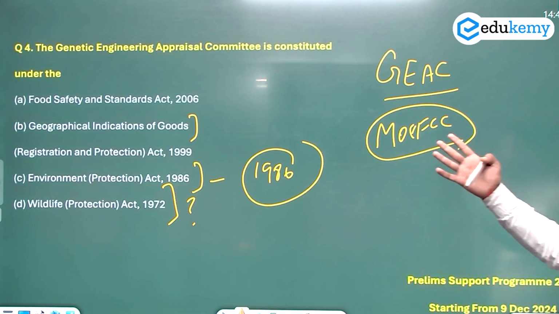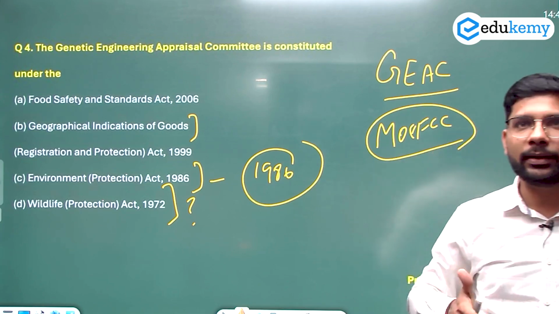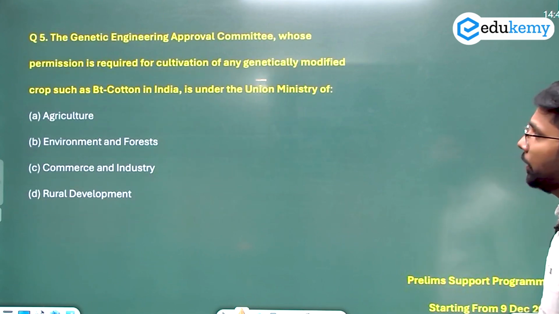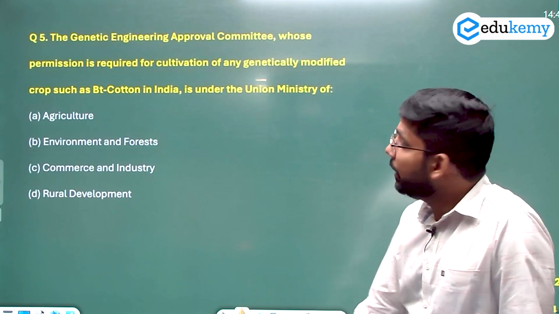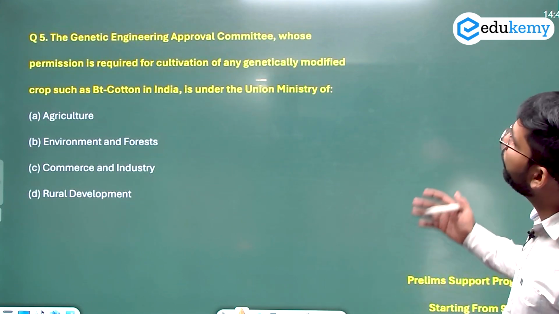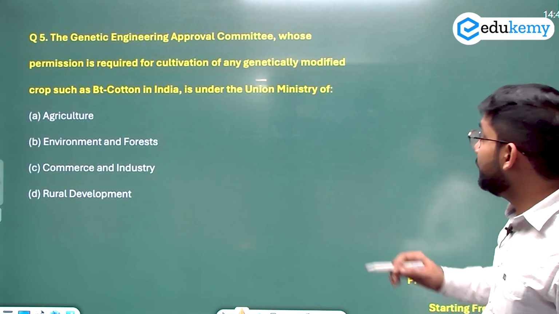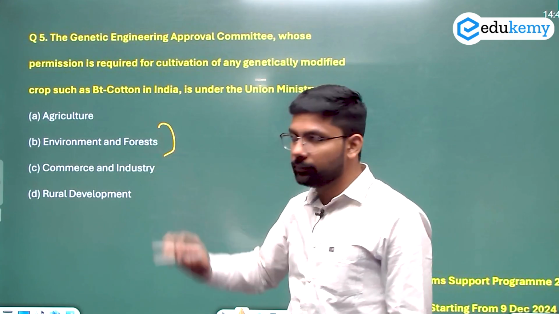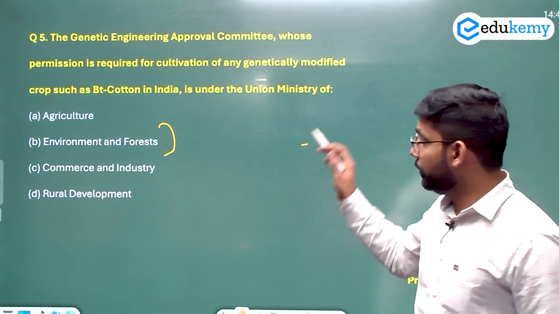Okay, so that's a very simple question. अगर आपको फैक्ट थोड़े बहुत याद हैं तो आप इसको डायरेक्टली अटेम्प्ट कर सकते हैं. Now let's come to the question number 5. So question number 5, the Genetic Engineering Approval Committee permission is required for the cultivation is under which ministry? That we discussed कि किस ministry के अंदर आता है? That's the Ministry of Environment and Forest. So the answer here will be B for the question number 5.